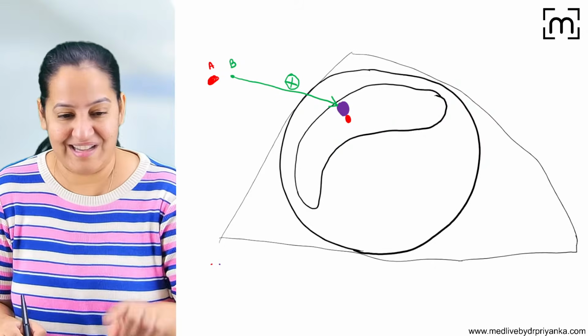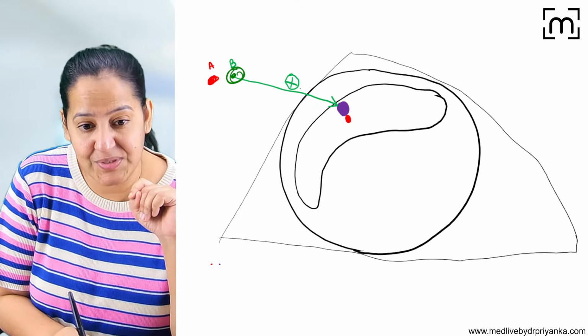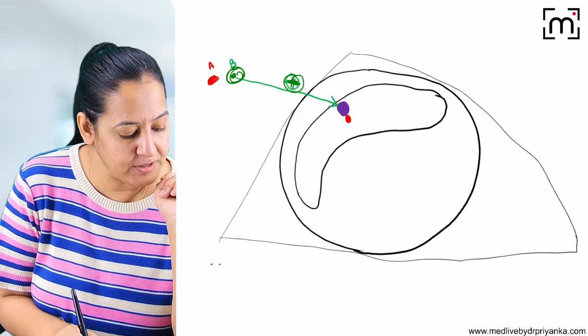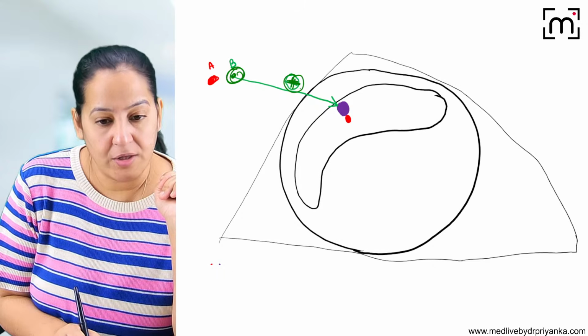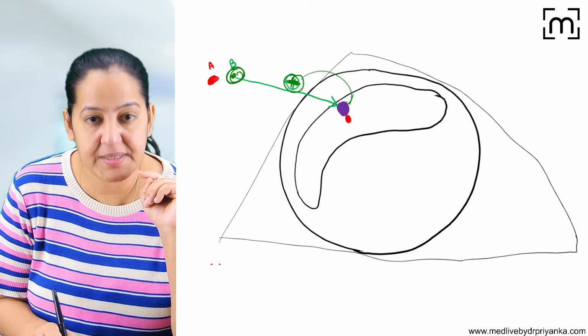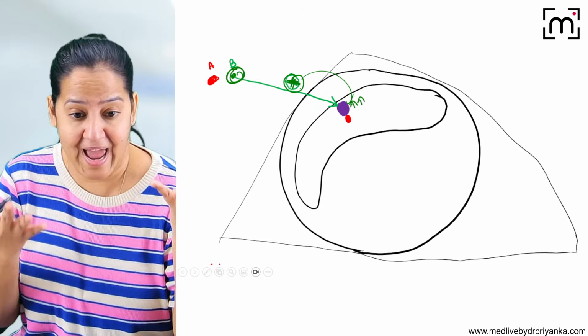But now we are not taking one drug. We are taking another drug, drug B, which is an inducer. Notice the plus sign. It's not minus, it's the plus sign. Okay, it is an inducer. It is inducing the enzyme. What do you mean by inducer? It increases the activity of the enzyme. The enzyme becomes hyperactive.